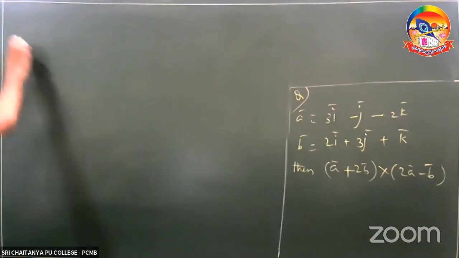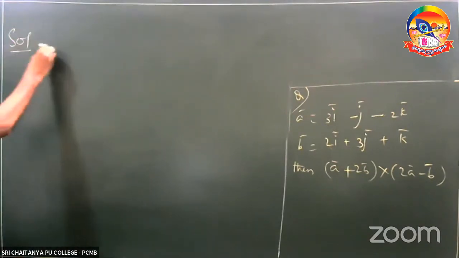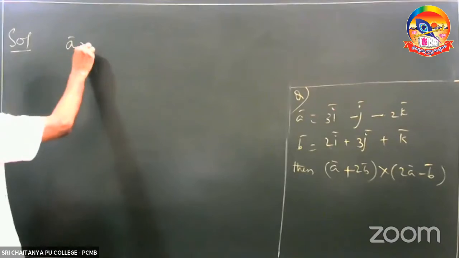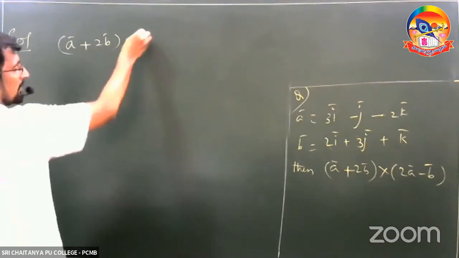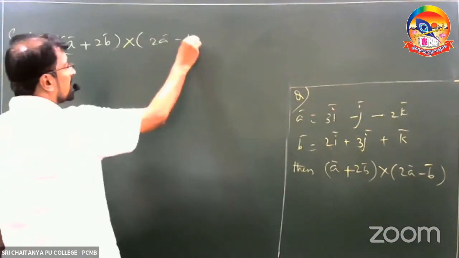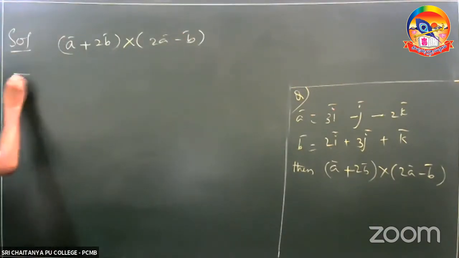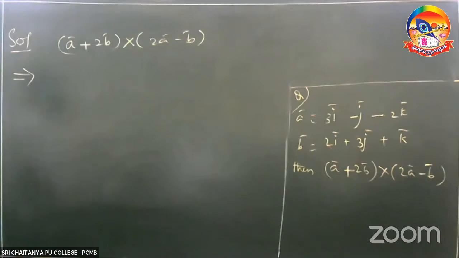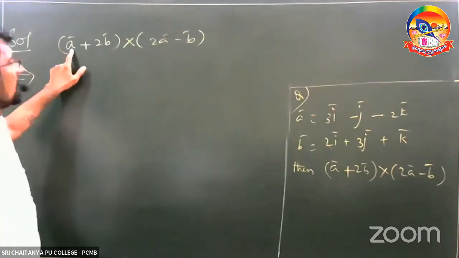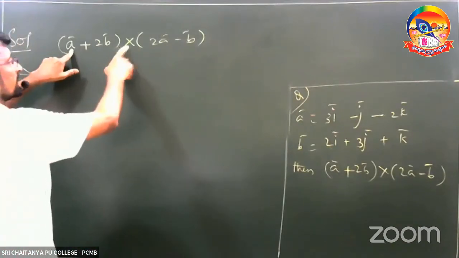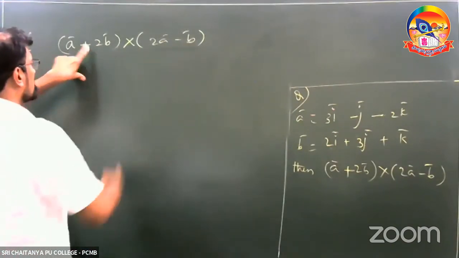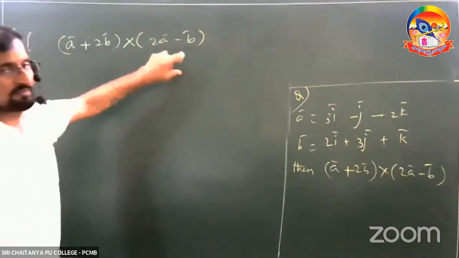Now, first of all, simplify the given one. After that, you can do A bar plus 2B bar cross 2A bar minus B bar. Go through the normal multiplication, the distributive property: A bar cross this entire plus 2B bar cross this entire.